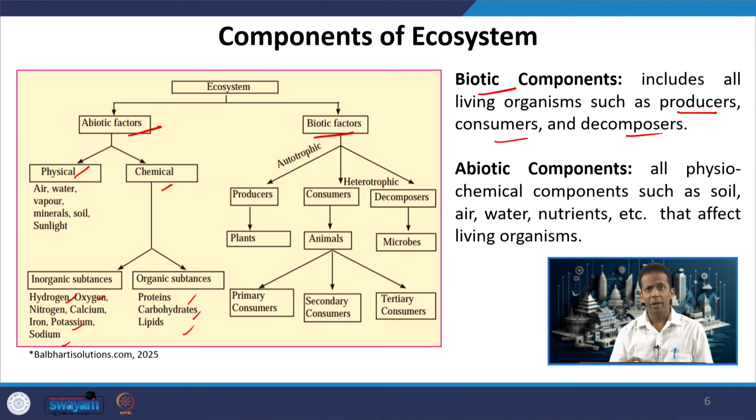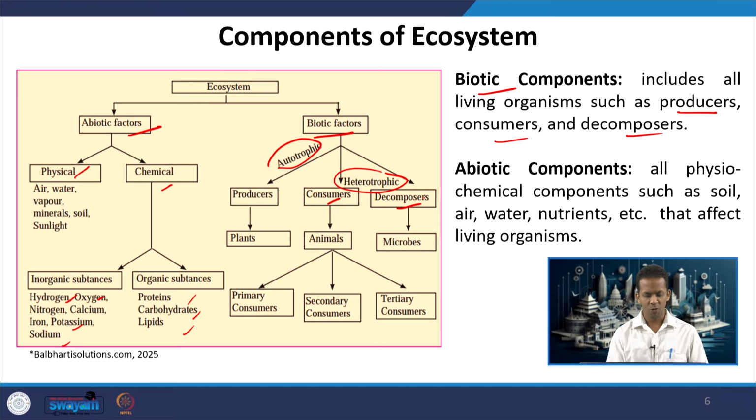And when we come to biotic factors, they can be classified as autotrophic and heterotrophic. Autotrophic are those which can produce their own food, right, mostly plants or producers, and heterotrophic rely on some plants or other organisms for their food. So, they can be consumers or decomposers.